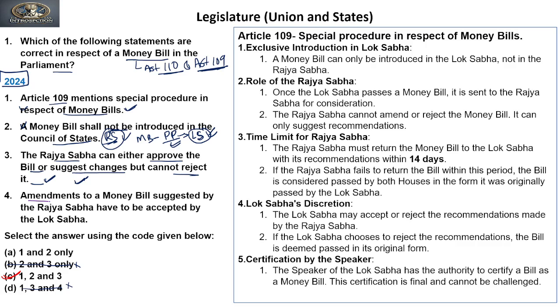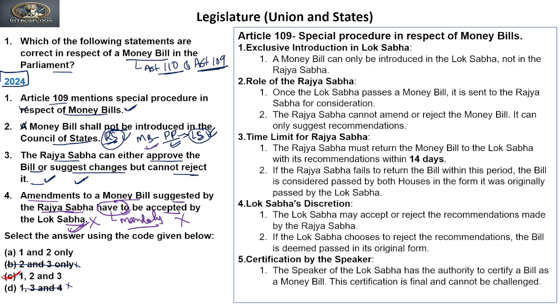The fourth statement says that amendments of a money bill suggested by the Rajya Sabha have to be accepted by Lok Sabha. It means the statement says that it is mandatory on the Lok Sabha to accept the suggestions of the Rajya Sabha. No, it is not true. Why? Because the Rajya Sabha has no power with respect to the money bill. So if they have no power, their suggestions will only be advisory, not binding on Lok Sabha. Because of this binding nature provided in the statement, we can say that this statement is incorrect. Clear? Now we will see the explanation to the given question.